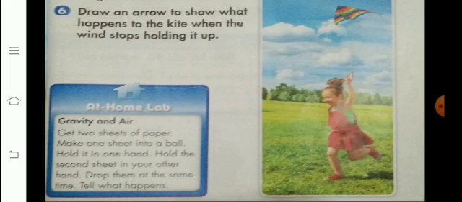Okay students, move on to question number 6. Draw an arrow to show what happens to the kite when the wind stops holding it up. Now look at the picture. If the air stops holding it up, the kite will drop towards the ground. So you will draw an arrow that shows the kite will come down towards the earth.